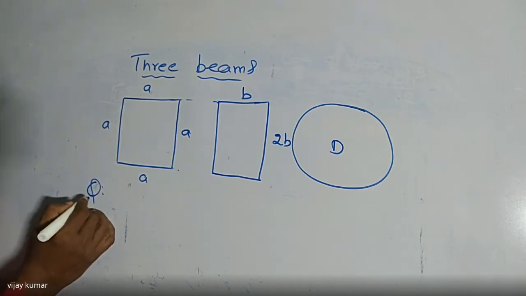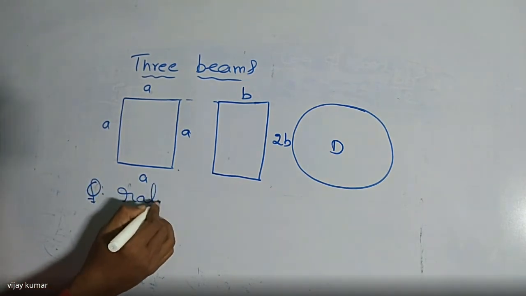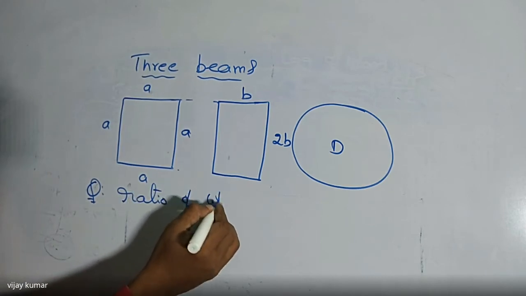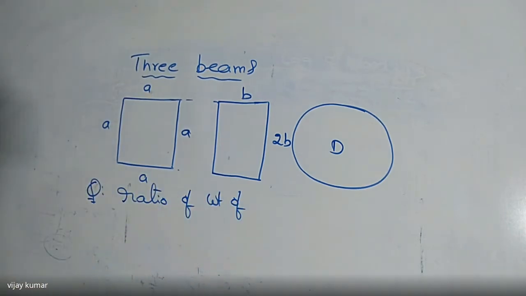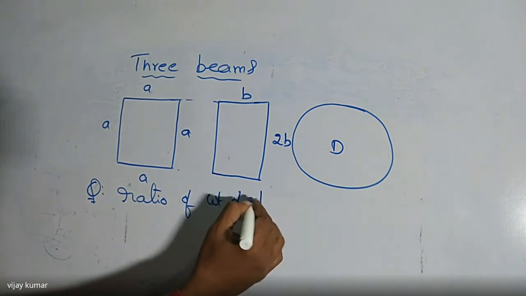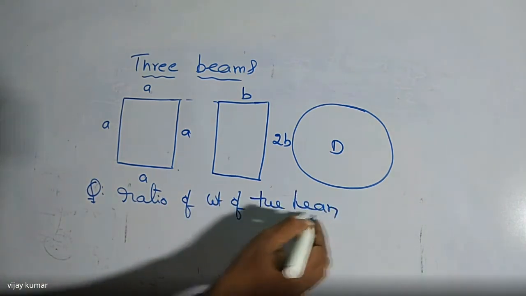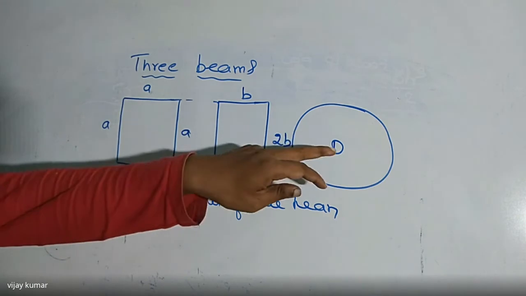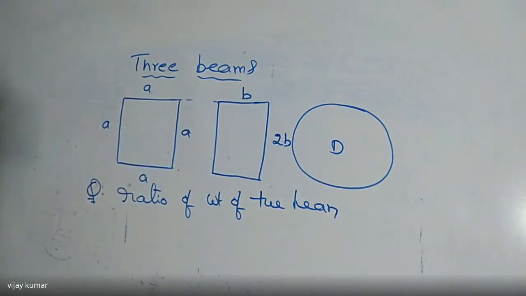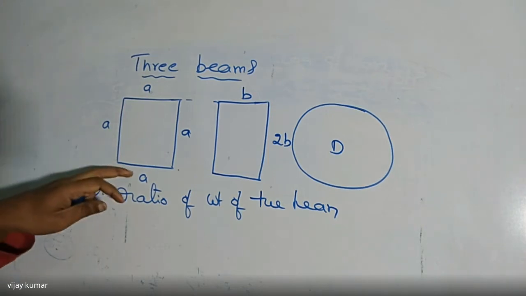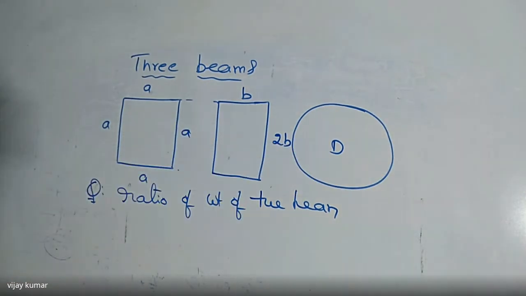So here I want to find the ratio of weights of the beams. That is the weight of these two and the weight of these two, and write the total ratio also. Is it right or not? Right. So first of all, how to solve this one? All dimensions are given: a, b, 2b, and d. So first of all, you have to find Z1, Z2.